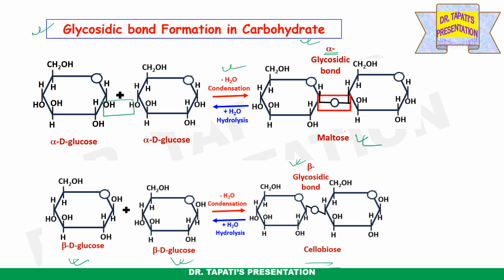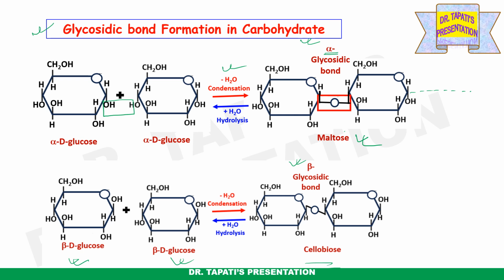In a similar way for polysaccharides, n number of glucose units are present in case of starch. In the starch molecule, alpha glycosidic bonds are present because it is composed of repeating units of alpha D glucose. Whereas if you consider cellulose, it is composed of repeating units of beta D glucose and therefore beta glycosidic bonds are present.